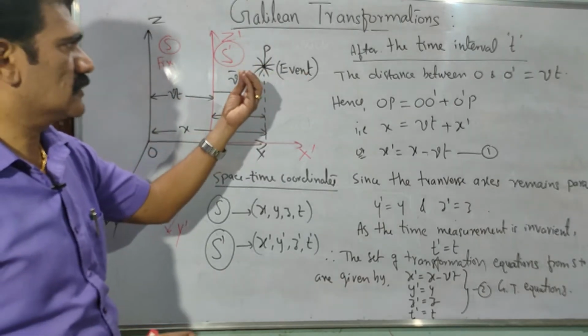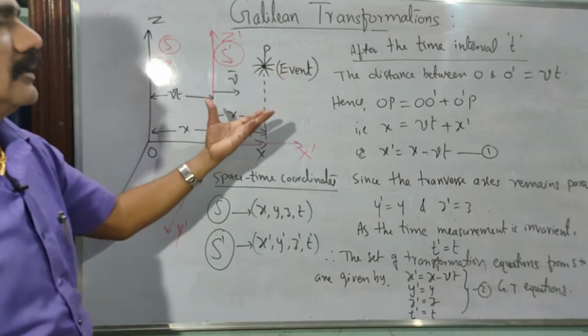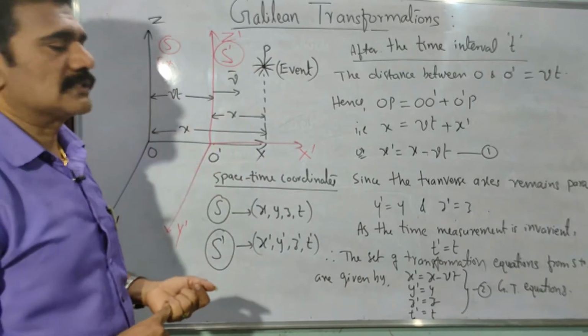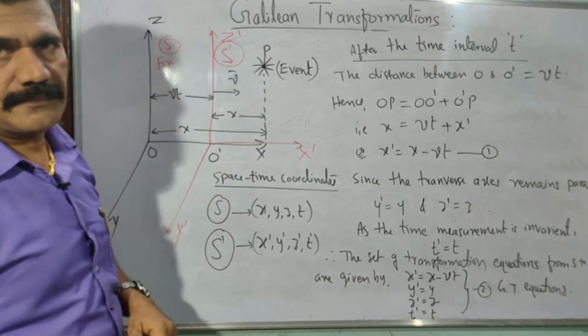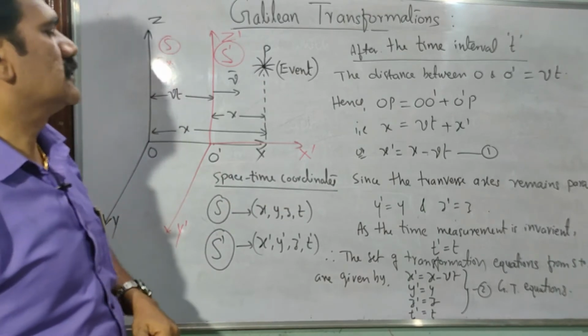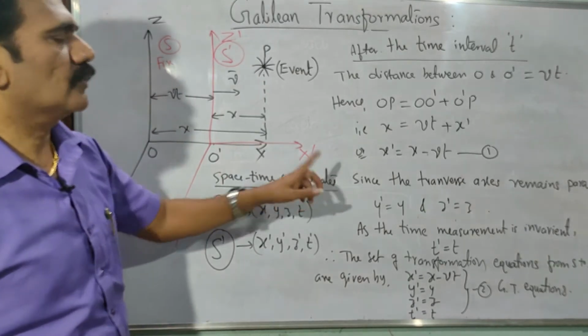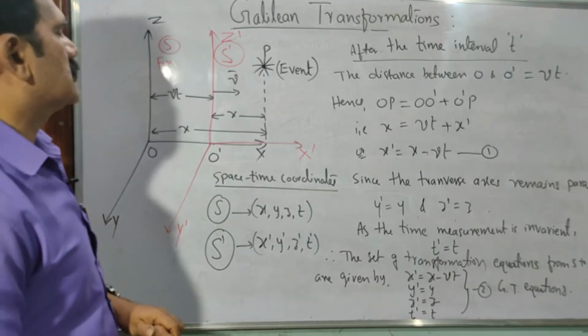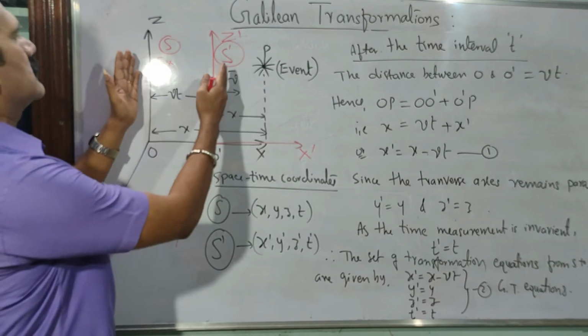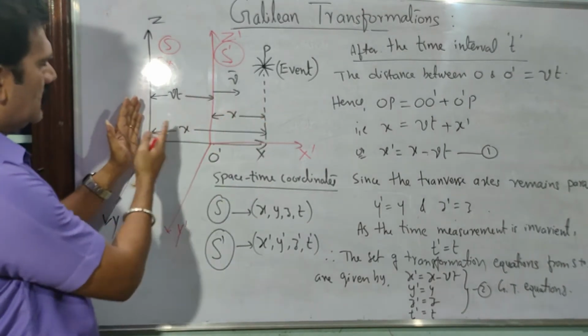The moment it starts glowing, you have to measure the event with respect to x, y, z and x dash, y dash and z dash. What are these measurements called? Actually they are called space-time coordinates.